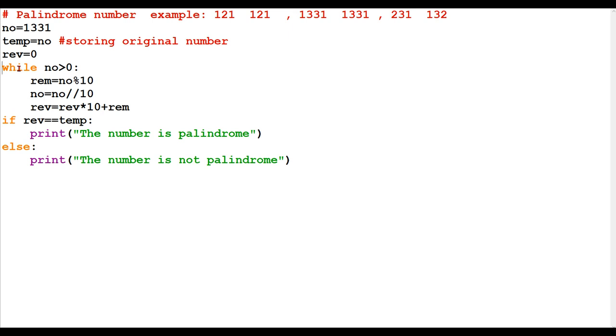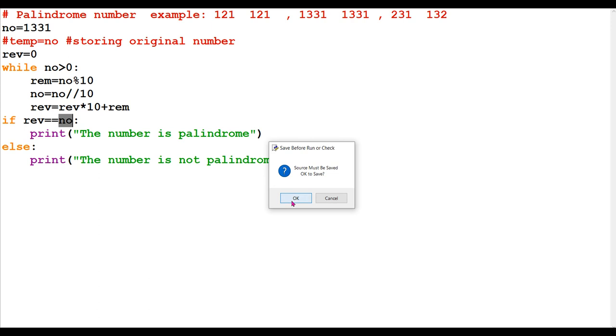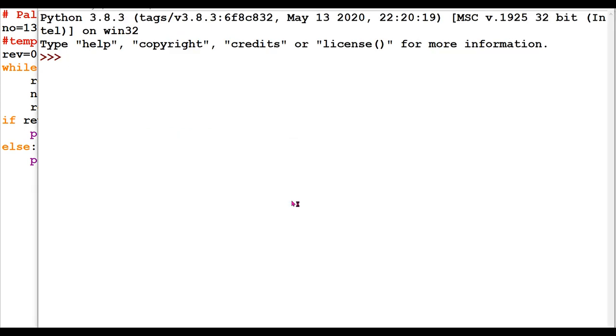If I am just omitting this line or keeping it in a comment and I am putting NO here, right? Now after reversing, the reverse number is stored in REV. And as we know, the original number is there in NO. So if the reverse number and original number are the same, that means the number is a palindrome. So we'll run this. The output should be that the number is a palindrome.